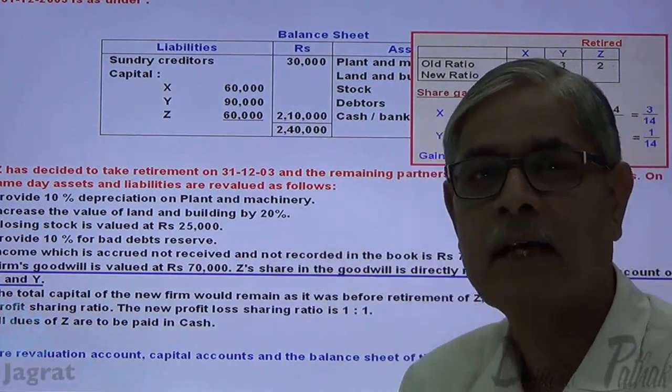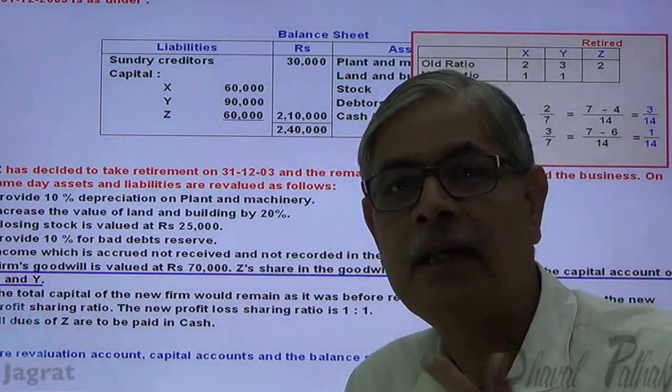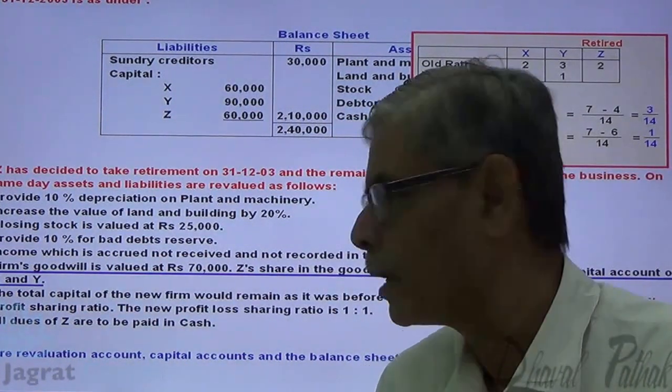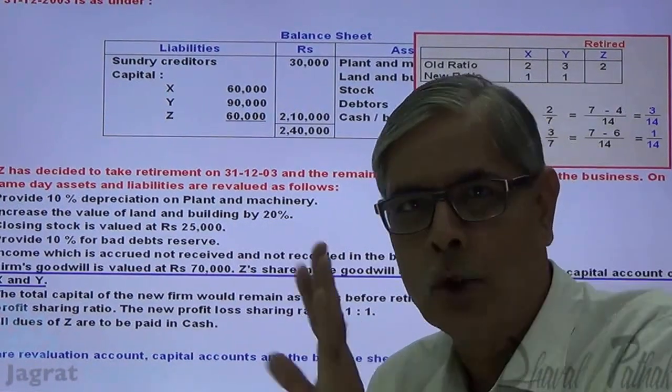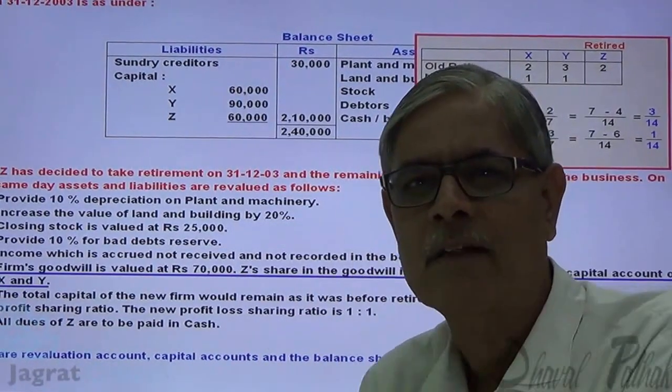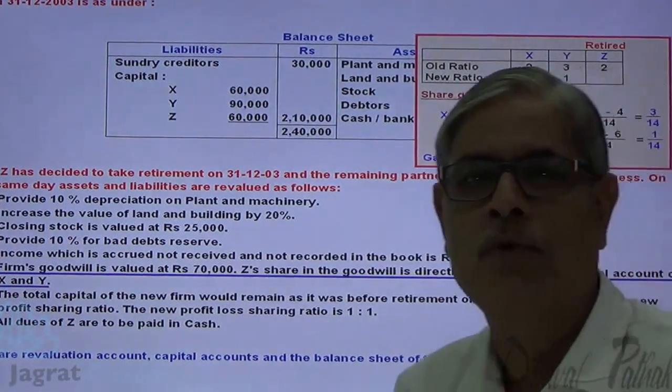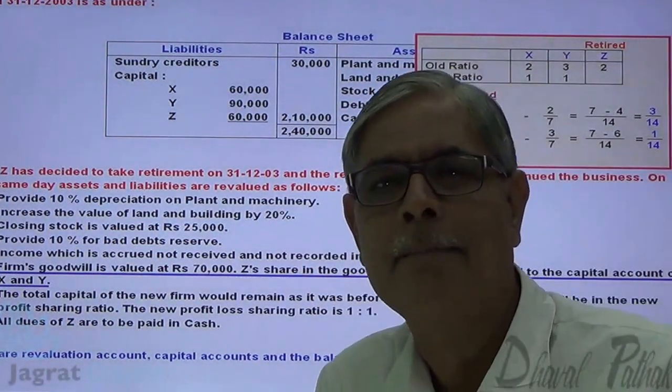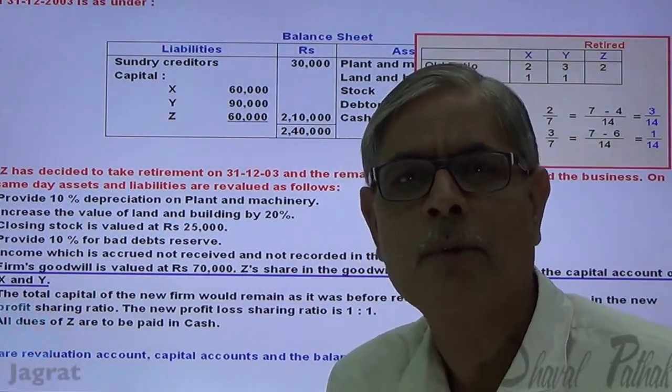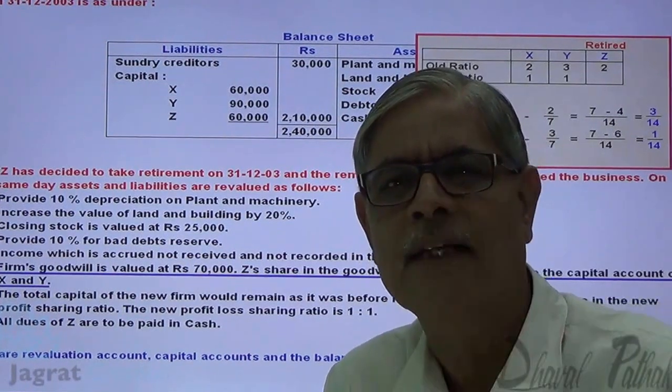Now, that 20,000 will be paid by whom? X and Y. In which proportion? New profit sharing ratio 1:1? No, in the gain ratio that we have worked out. And the gain ratio is 3:1. So 20,000 will be paid by X and Y in the ratio of 3:1. That's an important point that you should notice.